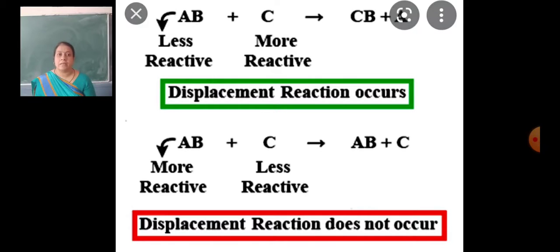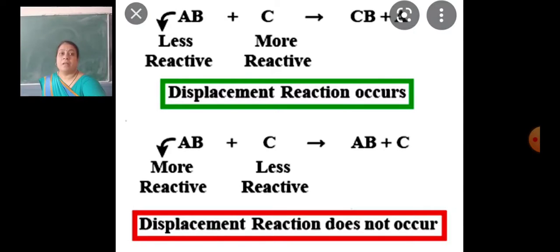Now see the second one. AB plus C. A is more reactive and C is less reactive. So here, with AB and C, no displacement reaction occurs. The less reactive one cannot displace the more reactive one. So a displacement reaction occurs only when a highly reactive metal is present and it can displace the less reactive metal.